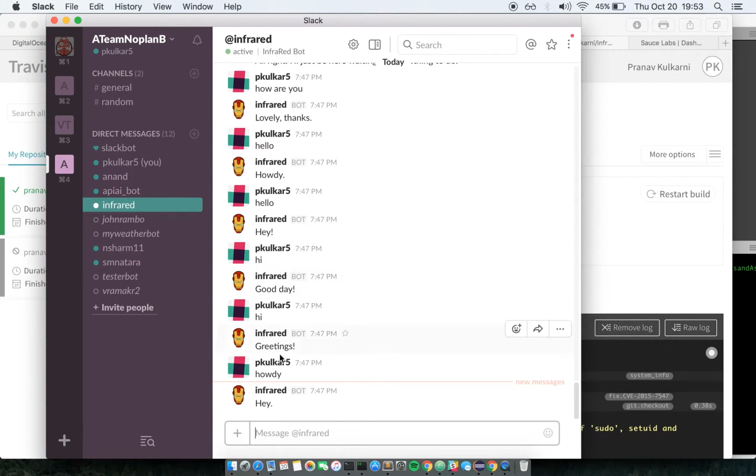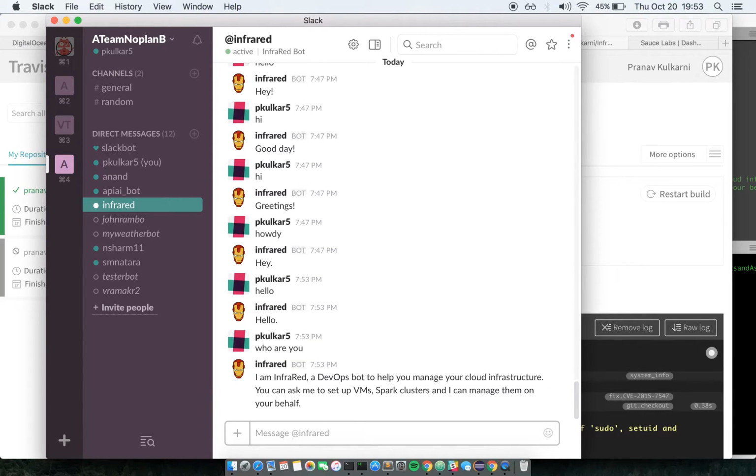So I already have my Slack open here and I have the bot called Infrared, which is already running. Let's say hello to him. Okay, let me ask him what he does. So yeah, as you can see, Infrared is basically a DevOps bot which will help you manage your cloud infrastructure, and you can set up VMs and Spark clusters, and it can manage all those things on your behalf.